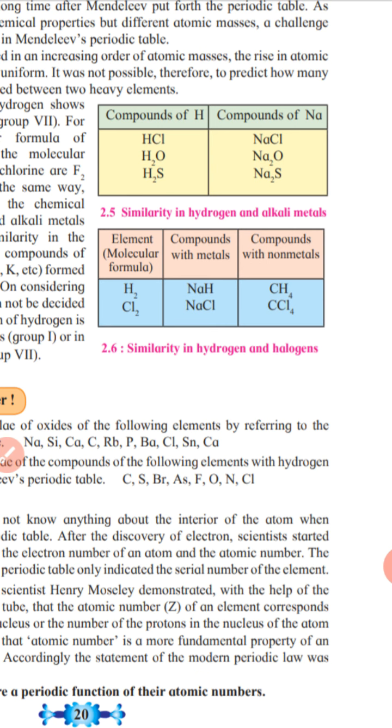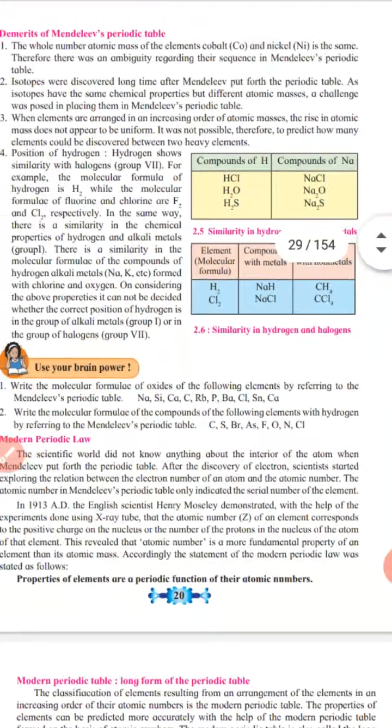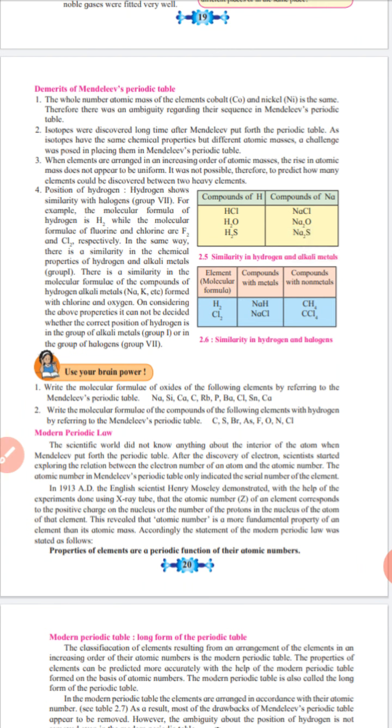The next one, similarity in hydrogen and halogens. Here are the elements, the molecule formula, compounds with metal, and compounds with non-metal. Hydrogen, sodium hydroxide. Next one, methane, then chlorine, sodium chloride, and carbon tetrachloride. This is the demerit of Mendeleev's periodic table.